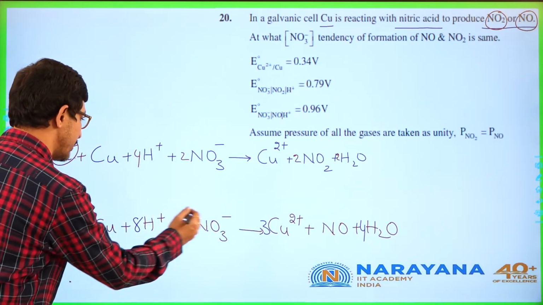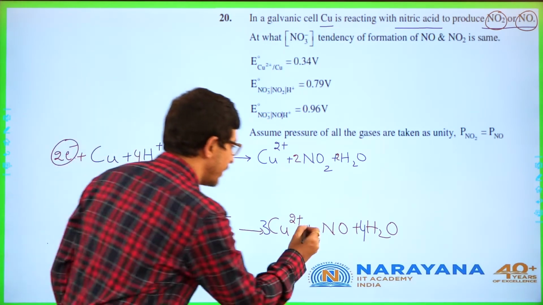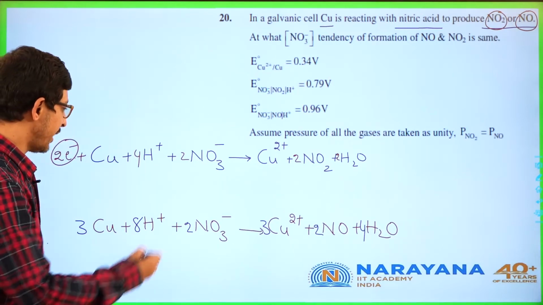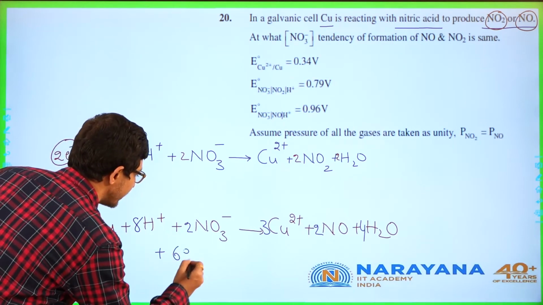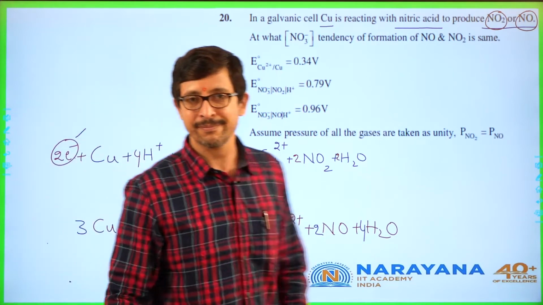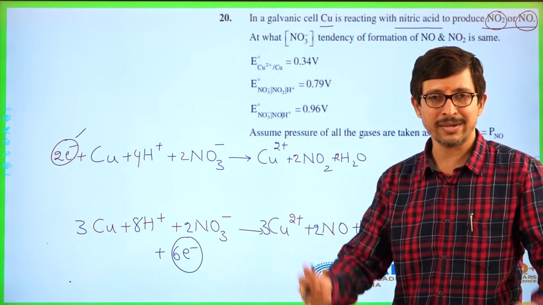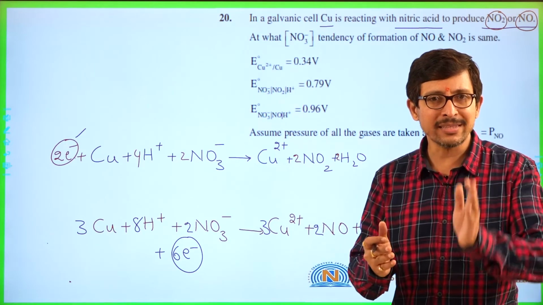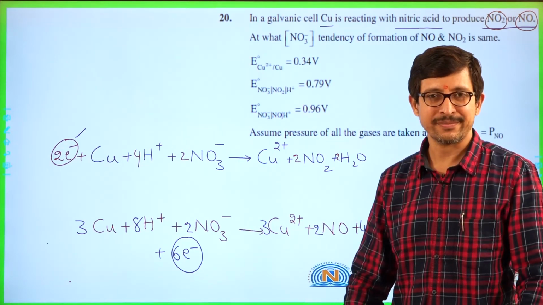And charge, if you check here, what is the charge that you are going to get? 2 if you take here, 2 NO. Now check, oxygens are 6, nitrogens balanced. It means here how many electrons required? 6. So here 6 electrons, here 2 electrons. So n is 2 and here n is 6. Over. And now we know that always Q is equal to products by reactants.